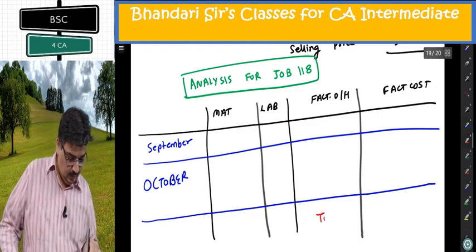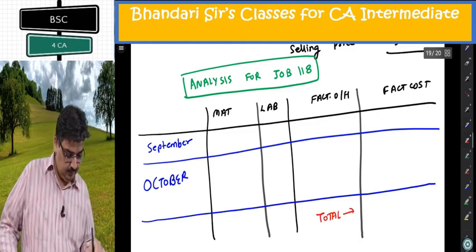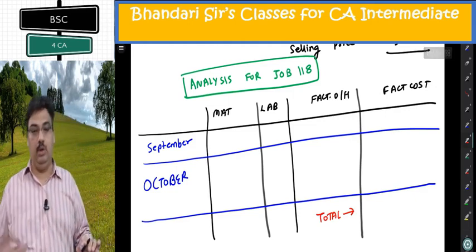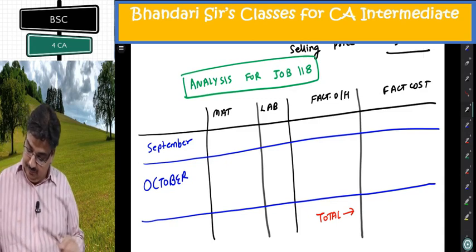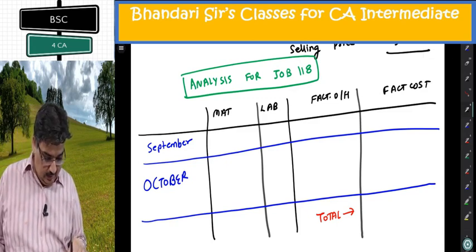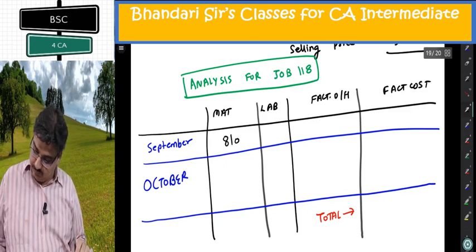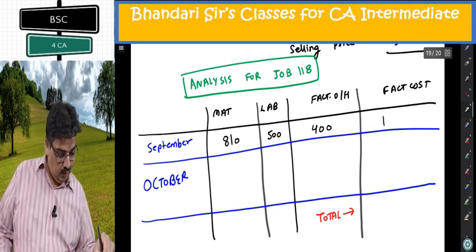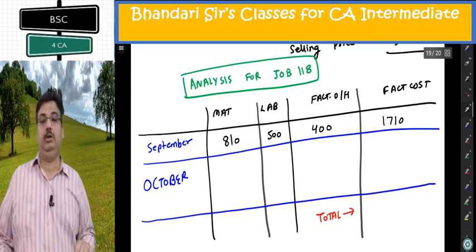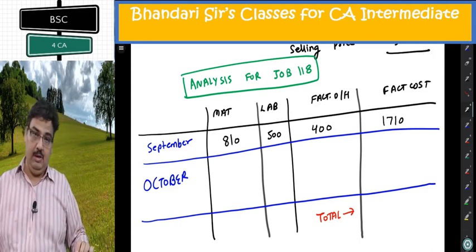And I'll get the total here, and then same, add 10%, add 20%. Let's put for September, from the first table: 810 for material, labor 500, 400 factory overhead, 1710 factory cost for September.